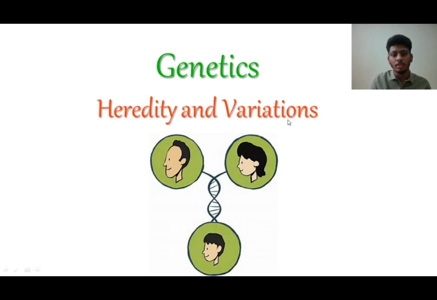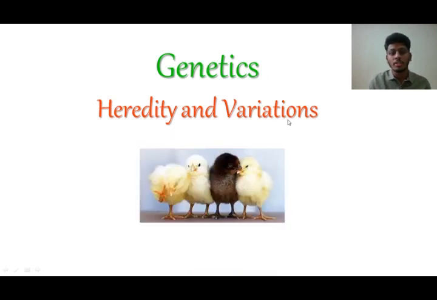Also, we have another term here called variations. Variations are nothing but the characters which differ among the siblings who are born to similar parents. Now there are 4 individuals here. All 4 are siblings, and one individual is different in character. Though all 4 organisms are born to the same parents, one individual varies a little bit in character. So this difference is called variation.